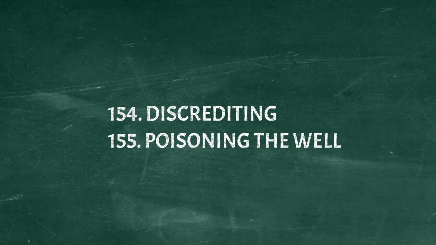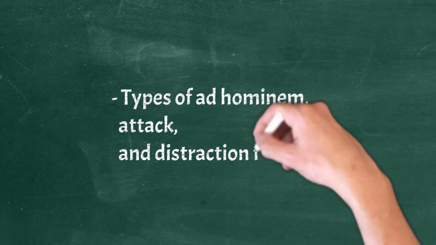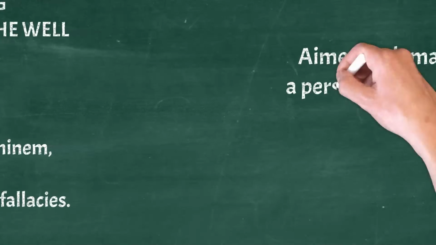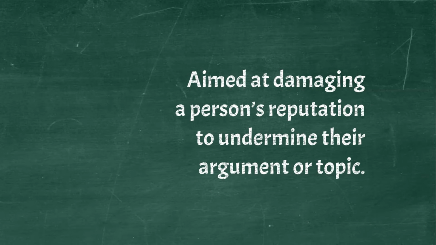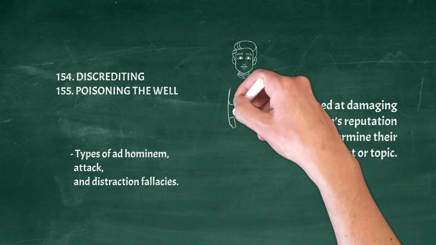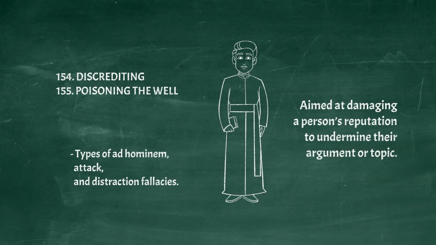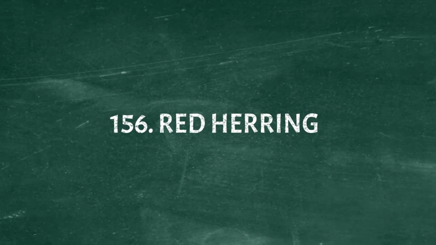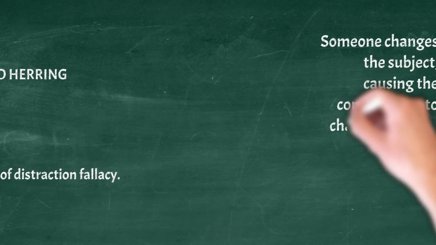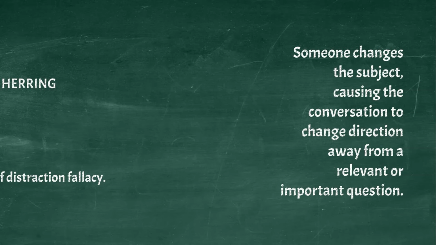Discrediting, poisoning the well. Types of ad hominem, attack, and distraction fallacies. They are aimed at damaging a person's reputation to undermine their argument or topic. Example: you have no right to talk about marriage or romantic relationships, you celibate priest. Red herring. A type of distraction fallacy. It happens when someone changes the subject, causing the conversation to change direction away from a relevant or important question.